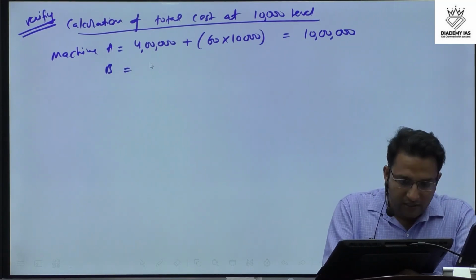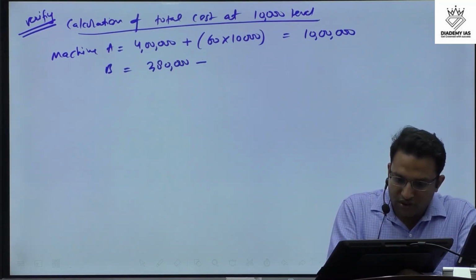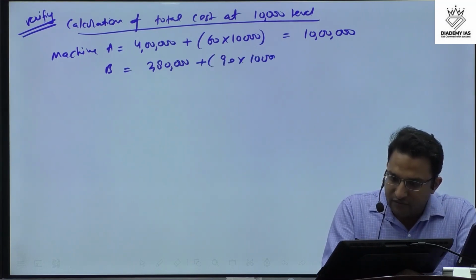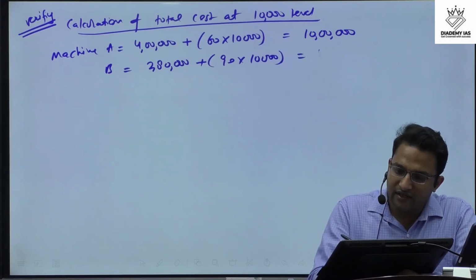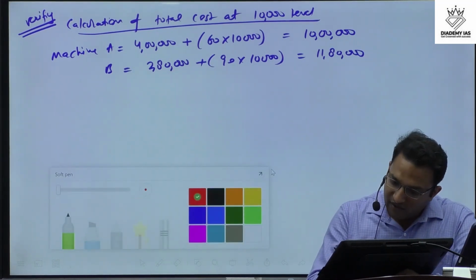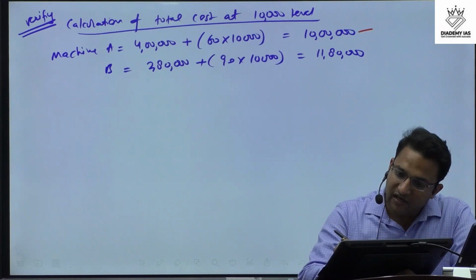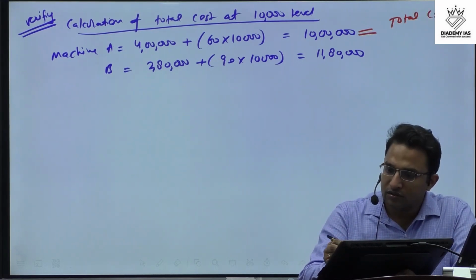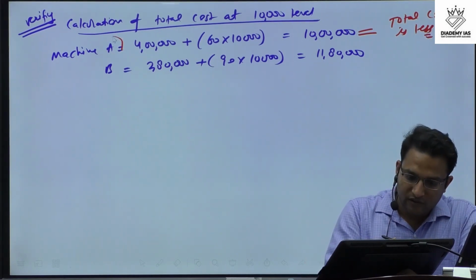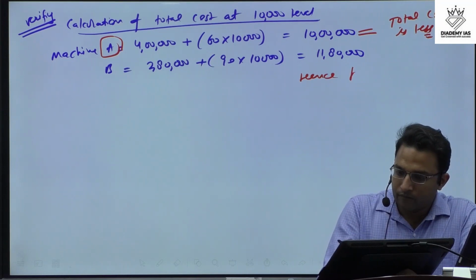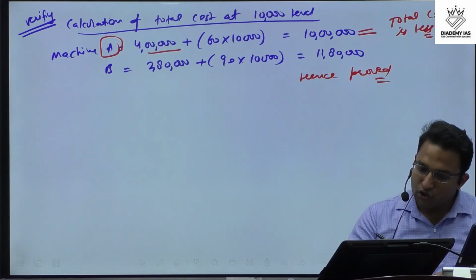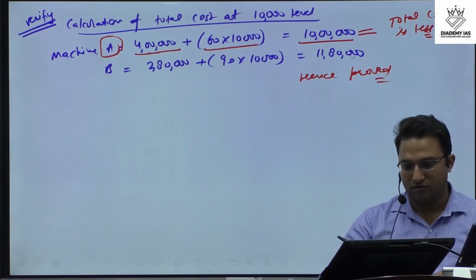Machine B, if we use, it will be 2,80,000, the fixed cost, plus the variable cost per unit, that is 90 rupees into 10,000 units. That means 9 lakh plus 2,80,000, that is 11,80,000. Yes or no? So basically, we can hence say that the total cost is less if you go for machine A. Hence proved. Right? So what we have done here, we have just added the fixed cost and the variable cost and we found the total cost.